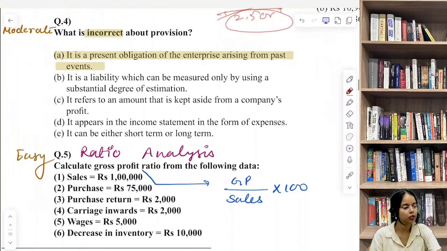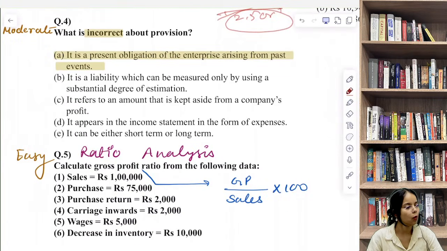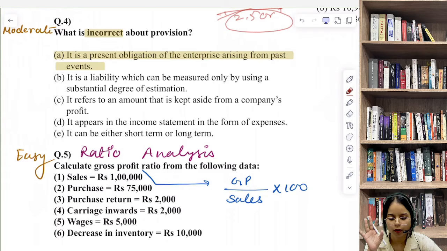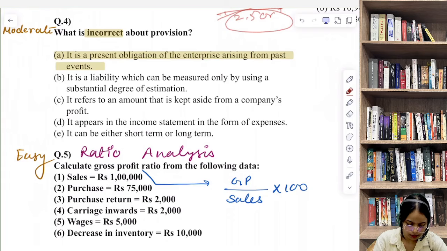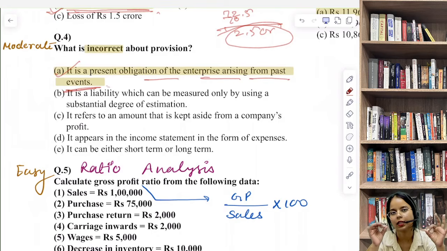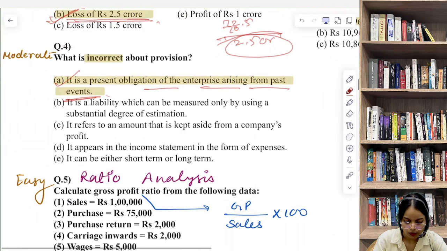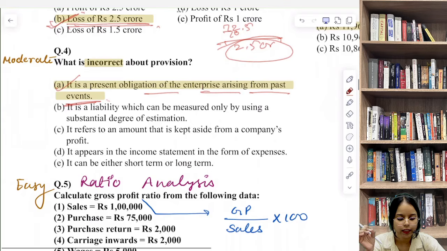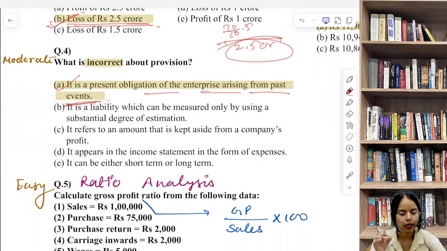Now question number 4, that is what is incorrect about provision? So let's talk about the correct answer first. The correct answer here is A: it is a present obligation of the enterprise arising from past events. So now let's understand this very carefully. The examiner here is checking whether you can differentiate between the definition of liability and that of a provision. Liability and provision.